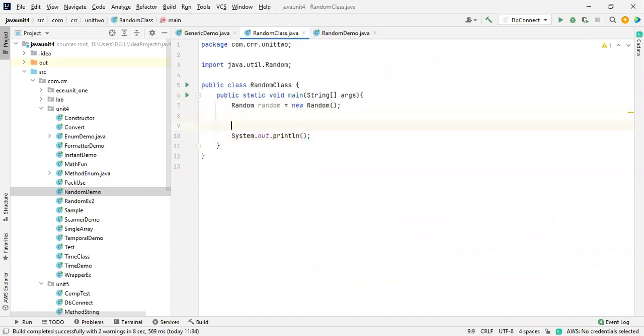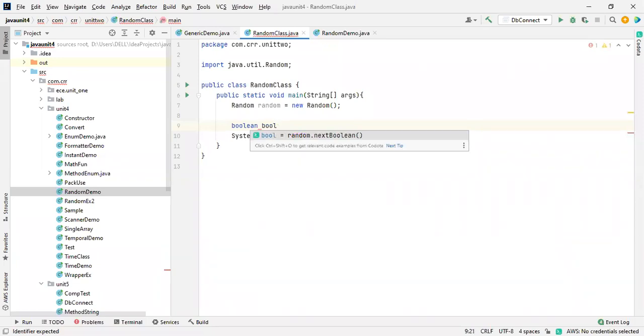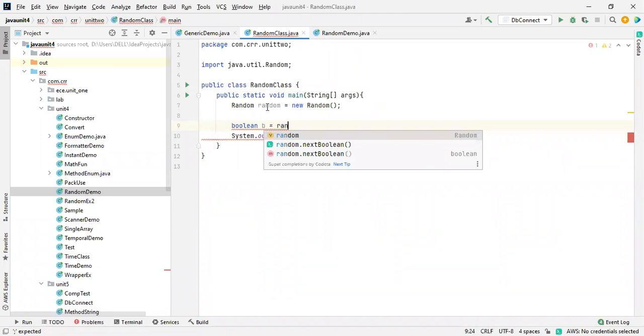How am I going to take that? Here I will take it as a value, like boolean. I'll name it bo. I will write bo equals, and here I'm going to take random. This is the class reference.